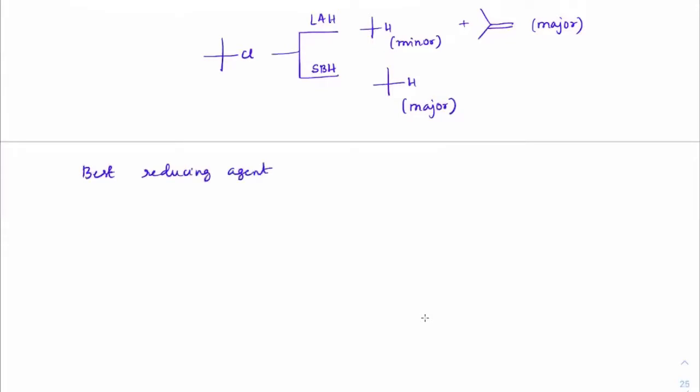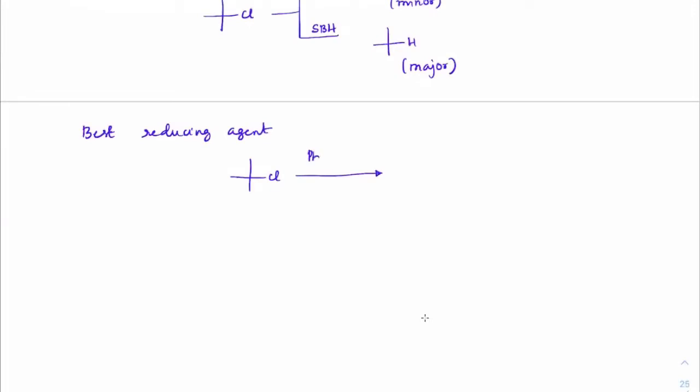if you check out, it would be this one, Ph3SnH. Okay, so triphenyl tin hydride. Industrially it is known as TPH. Triphenyl tin hydride here will convert this into alkane. Even if you take secondary, it will convert into alkane. Even if you take primary, it will convert into an alkane.